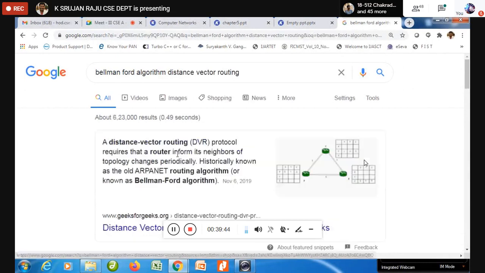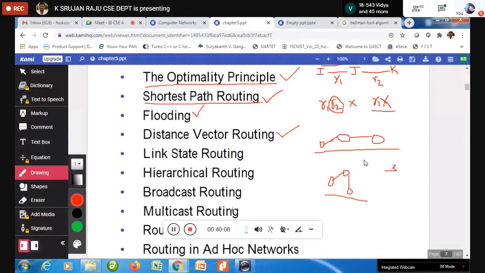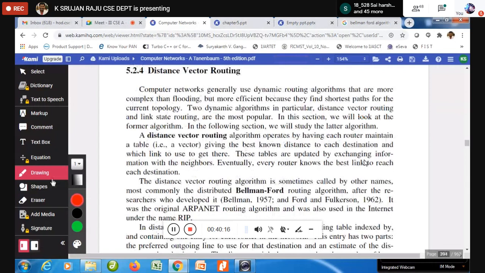So we are going to discuss that. Our first internet, ARPANET, was based on this particular thing, and today also we are using this distance vector routing algorithm. How are we going to compute this? I will explain it, so that you can easily understand what the distance vector routing algorithm is. But first, an important point you have to understand, a couple of points.